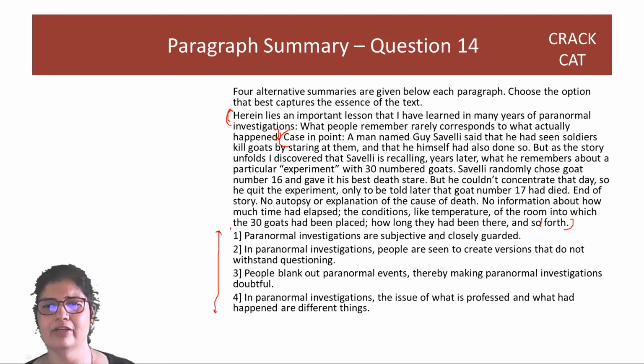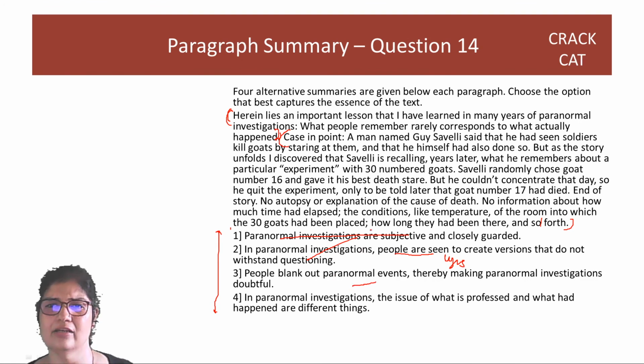Are subjective and closely guarded? No, they are not secretive and closely guarded. They are brought out in the open. So one is wrong. People are seen to create events that people are seen. It's like saying people are lying. Are people lying? That's what they are saying. No, this is extreme, not warranted. So two is out.